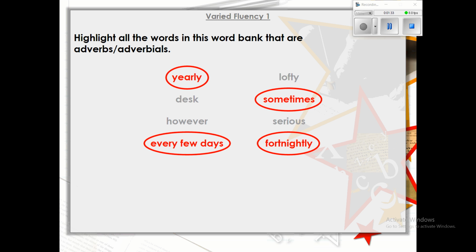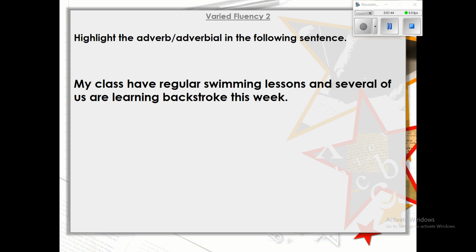Okay, so we'll look at the answers. We've got yearly, sometimes, fortnightly, and every few days. They are your adverbs or adverbials. Moving on, now I want you to highlight the adverb or adverbial in the following sentence. So my class had regular swimming lessons and several of us are learning backstroke this week.